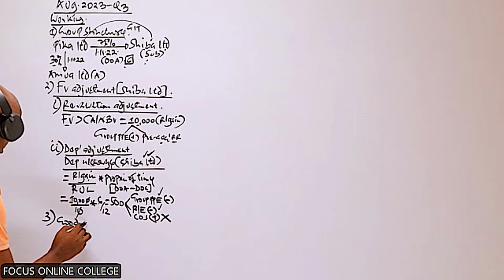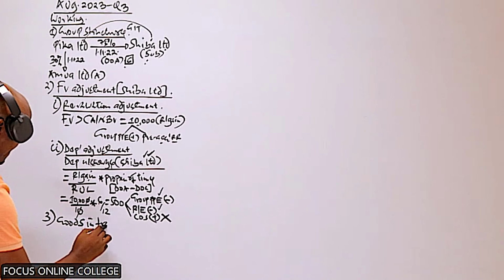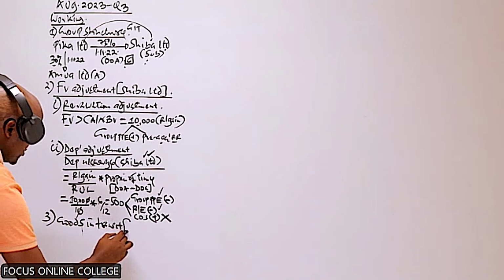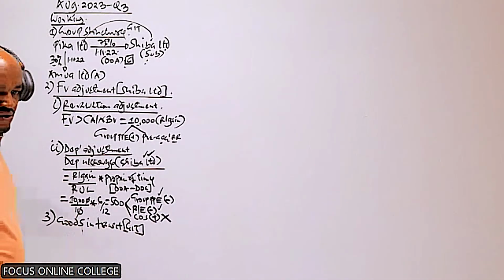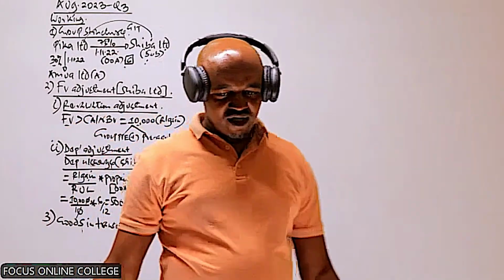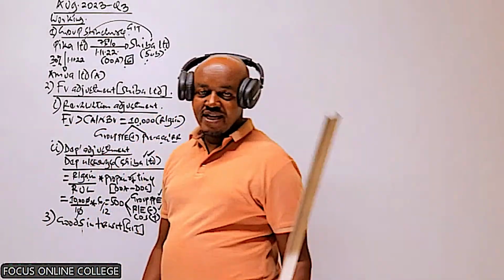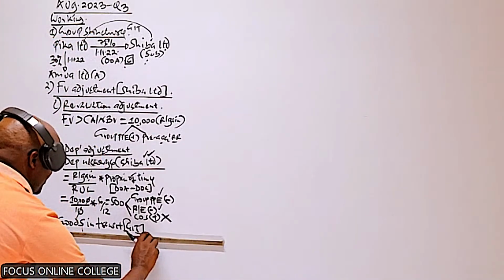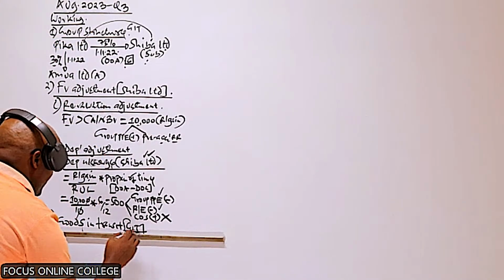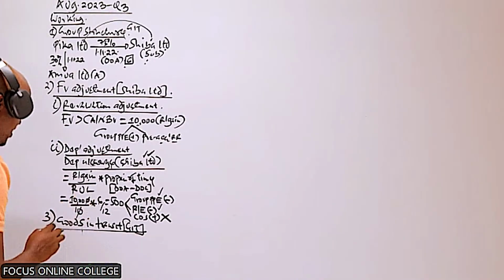The goods in what? The goods in transit. Goods in transit, the GIT, the goods in what? In transit. Now, we said as far as these goods in transit are concerned, we make 3 adjustments. That is basically what you need to remember from our discussion. We said we make 3 adjustments.